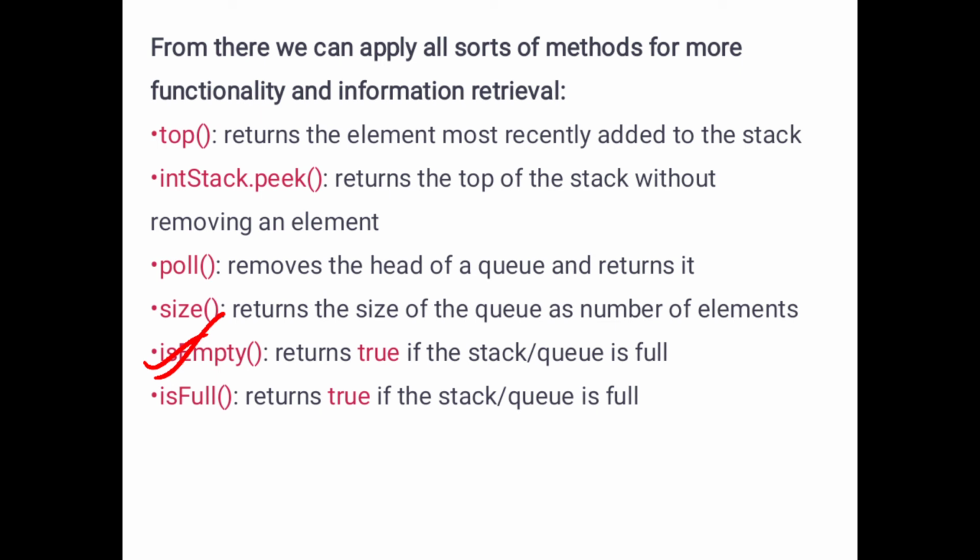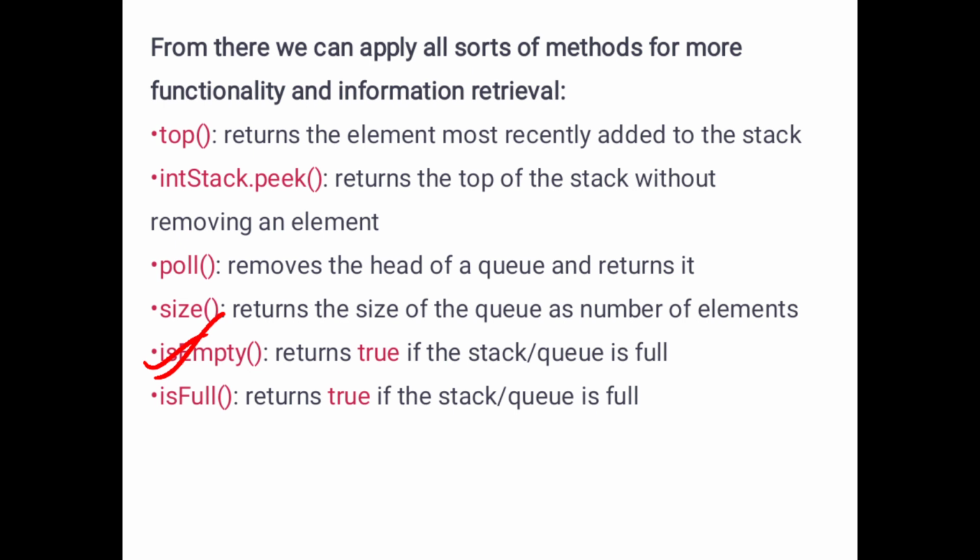Then another operation is isFull. isFull returns true if the stack or queue is full. That means how many elements are allocated for that stack.